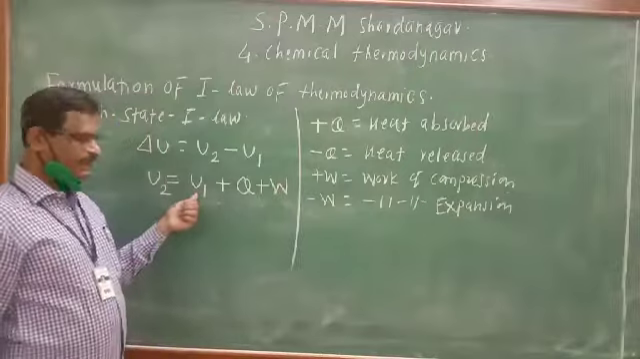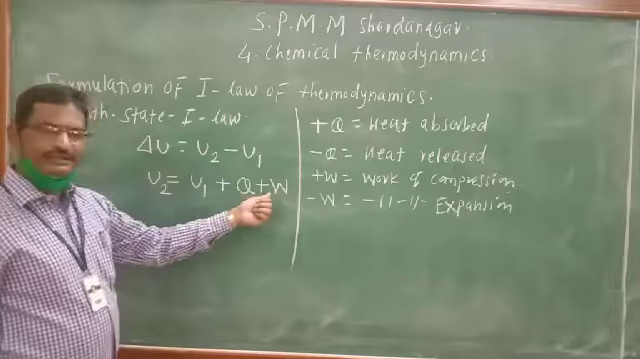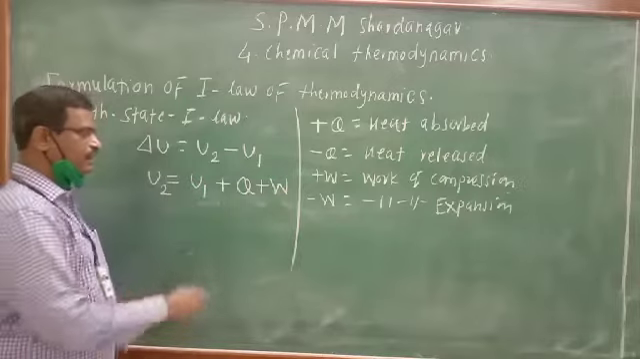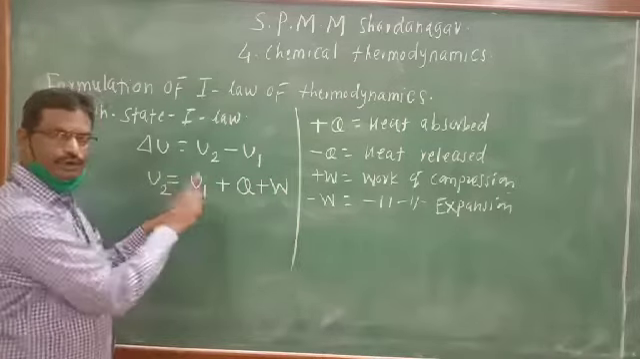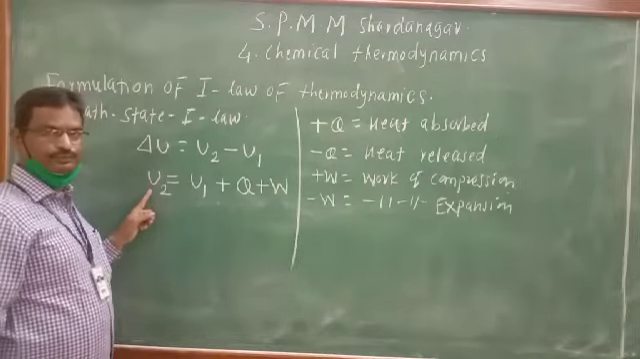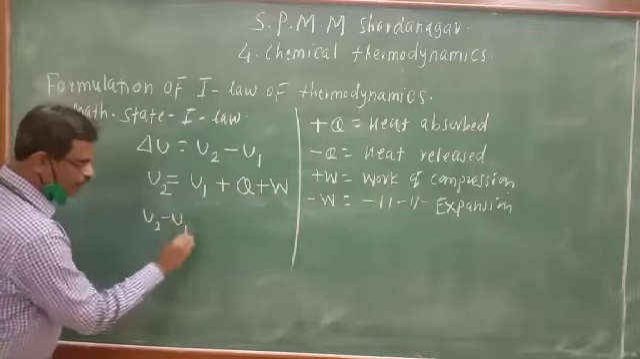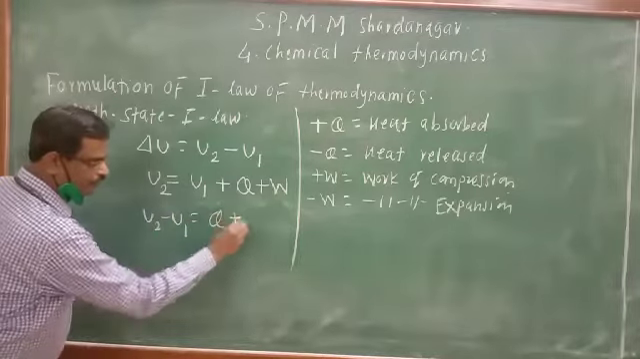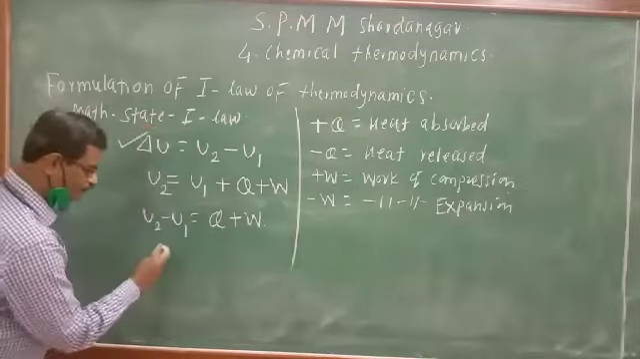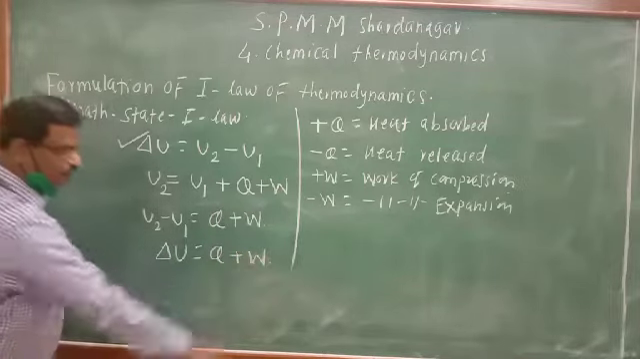So initial internal energy is U1. It gets increased whenever the system is heated. It gets increased due to the work of compression, and the total summation of all these three factors gives the internal energy in the final state of the system, U2. Therefore, U2 minus U1 will be equal to Q plus W, and U2 minus U1 is nothing but delta U. Therefore, delta U will be equal to Q plus W.